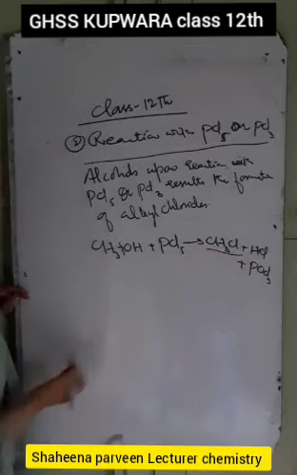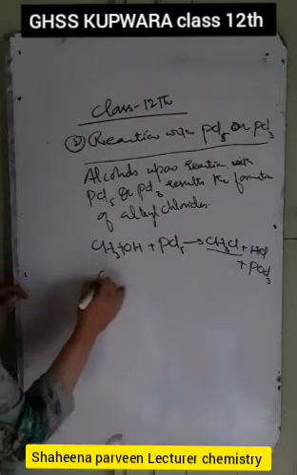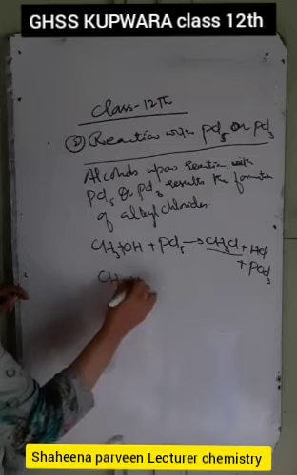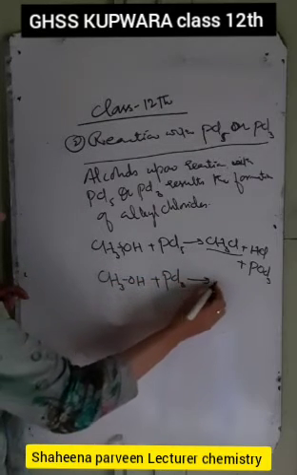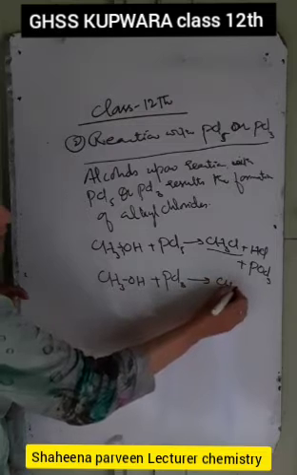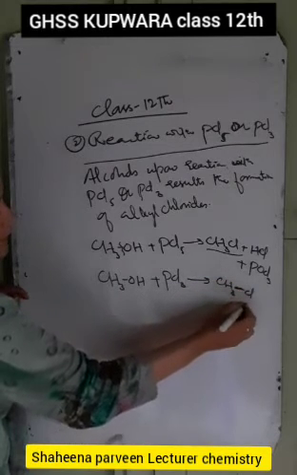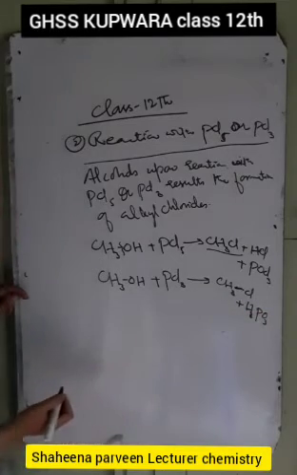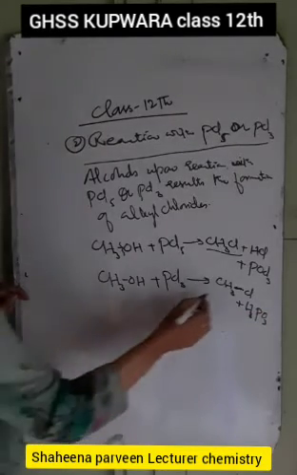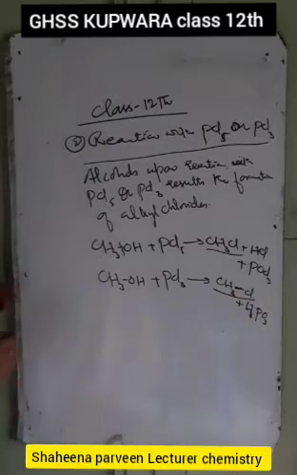This alkyl chloride is formed. Similarly, if we add CH3OH and add PCl3 to it, it results in the formation of CH3Cl plus H3PO3, phosphorus acid, formed, and the alkyl chlorides are formed. This is the second reaction where we have the cleavage of the CO bond, that is the reaction of the alcohols with PCl5 or PCl3 where alkyl chlorides are formed.